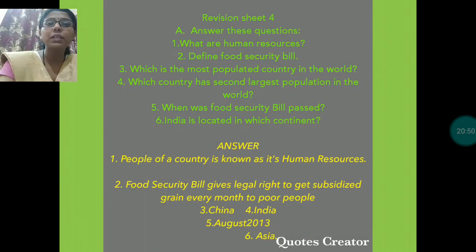Food security bill gives legal right to get subsidized grain every month to the poor people. Next, which is the most populated country in the world? The most populated country in the world is China, and the second largest populated country in the world is India.